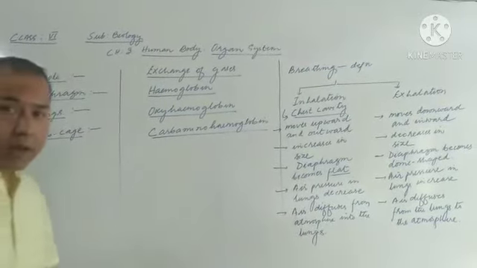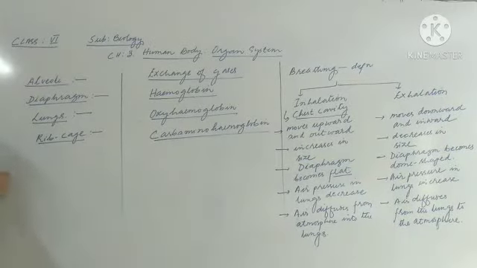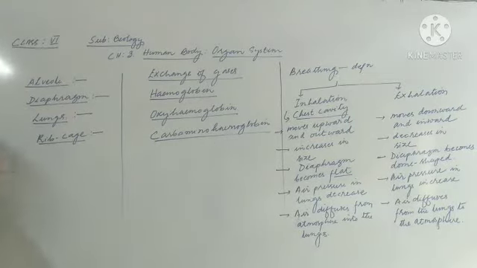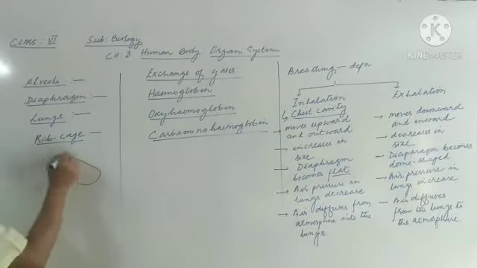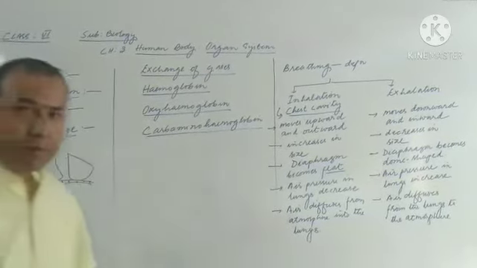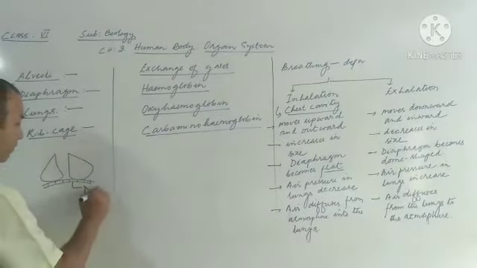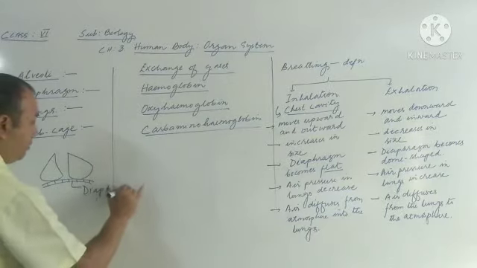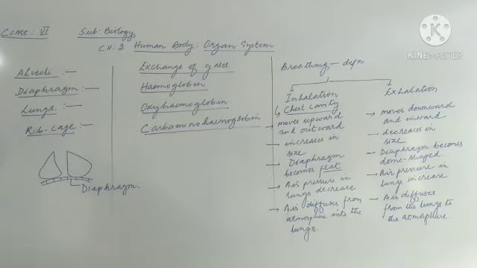Now about the diaphragm also we have learned. You might have noticed I drew the diagram last time. Suppose this is a pair of lungs. Let me draw it over here. This pair of lungs rests on a muscular sheet, which separates the chest cavity from the abdominal cavity. This particular muscular sheet is called the diaphragm. So if we are asked about the diaphragm, you need to say that the diaphragm is the muscular sheet which separates the chest cavity from the abdominal cavity.